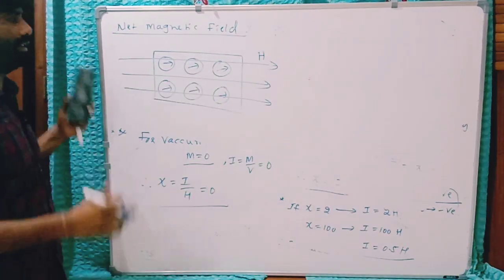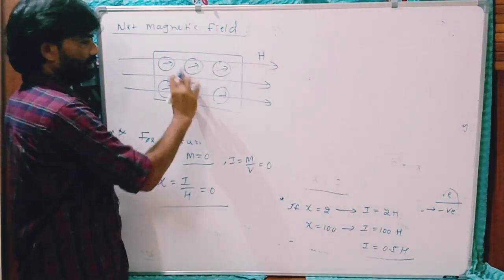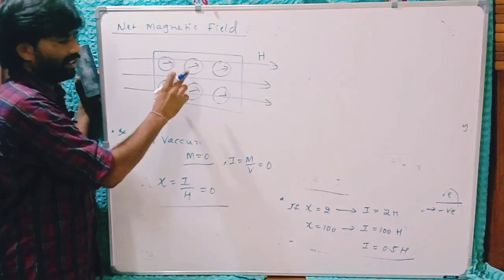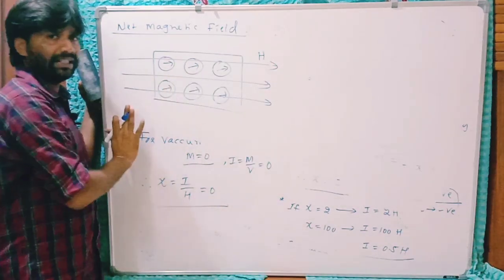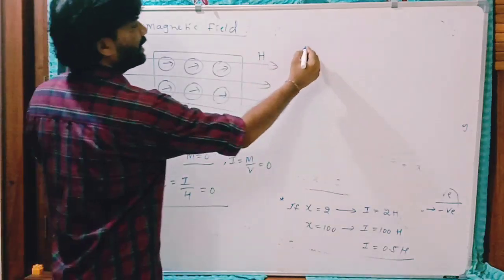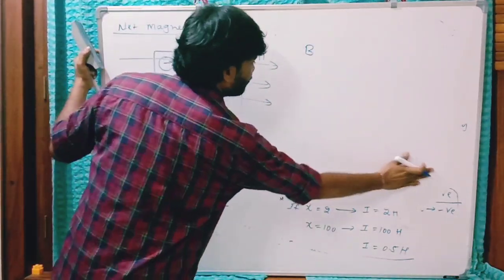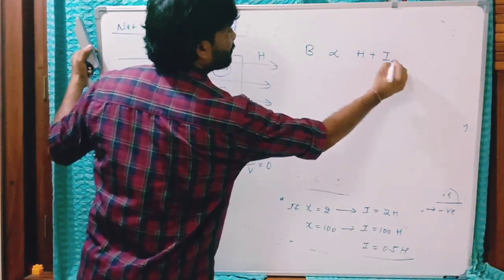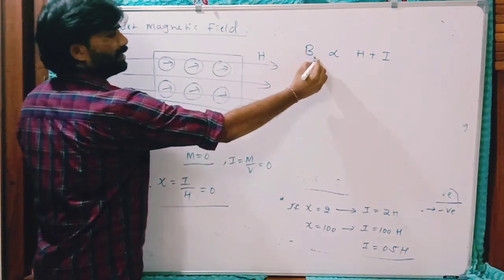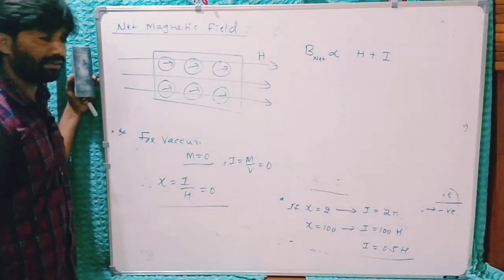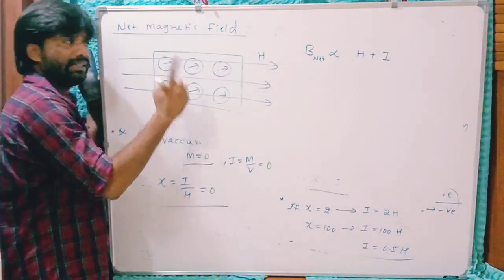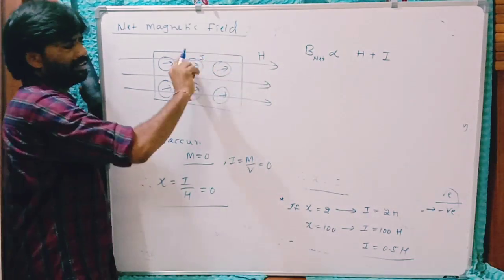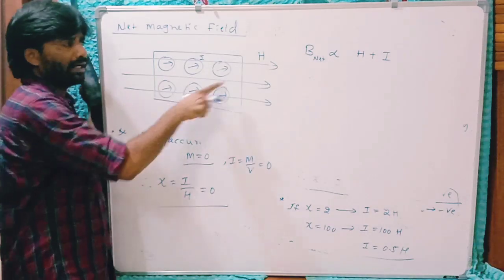This is the magnetizing field H, and because of this H, these atoms try to align parallel to the direction of the field, and they acquire some magnetic moment, thereby some magnetization. So the total magnetic field induction, the induced magnetic field in this substance, is directly proportional to H plus I. So this is the net magnetic field induction. It is due to two factors, the external factor H and the internal factor I, that is due to rotation of these dipoles parallel to the field.